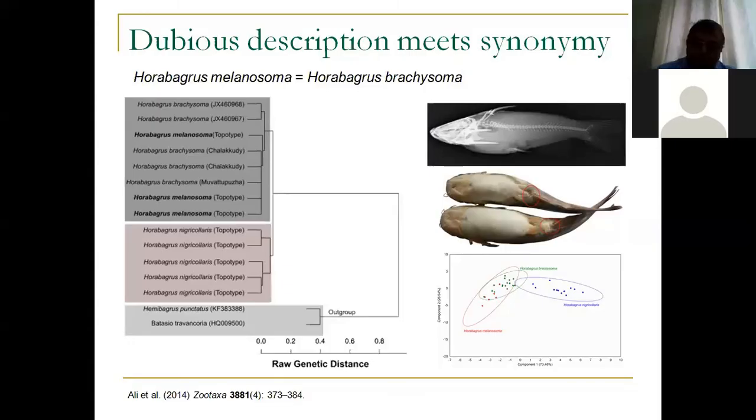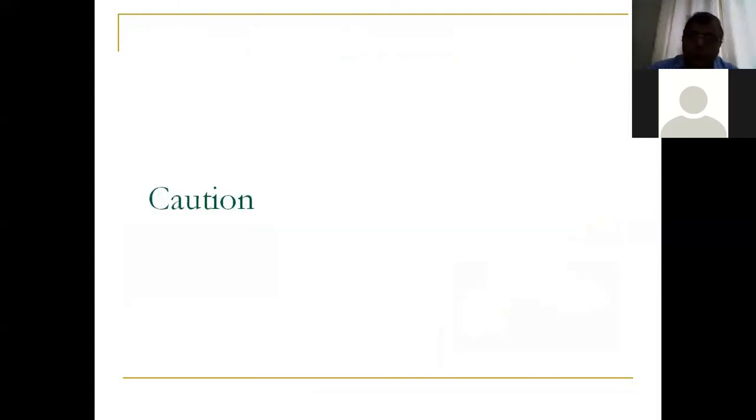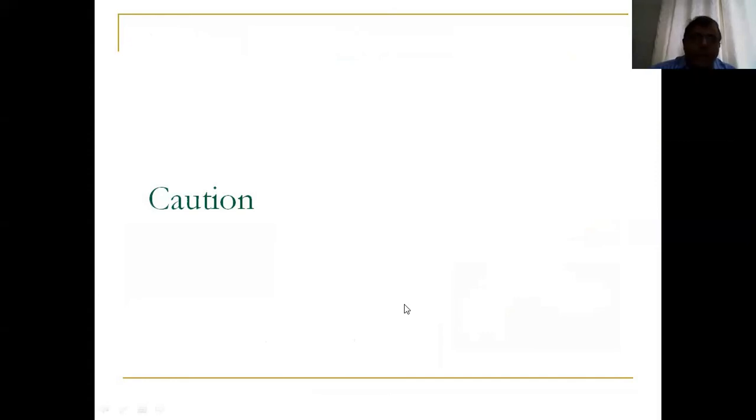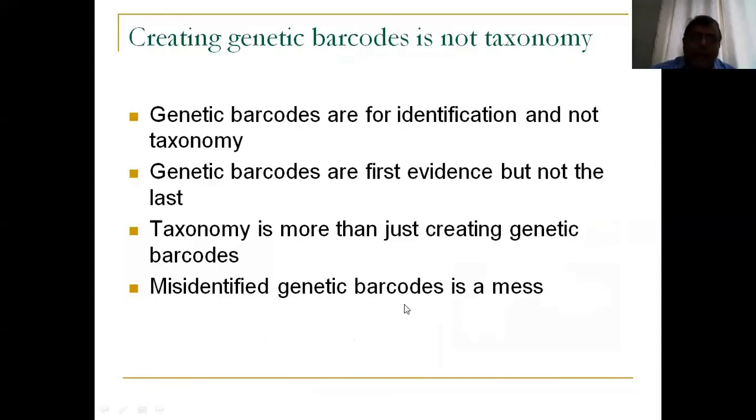and was wrongly integrated, and you can rectify them. Okay, now before I finish, I'll give you a cautionary note, and that is, many people think that creating a genetic barcode itself is taxonomy. In fact, especially many newcomers or young taxonomists think that if I do genetic barcodes, that is enough for taxonomy. That is not the case. Genetic barcodes are for identification and not for taxonomy.